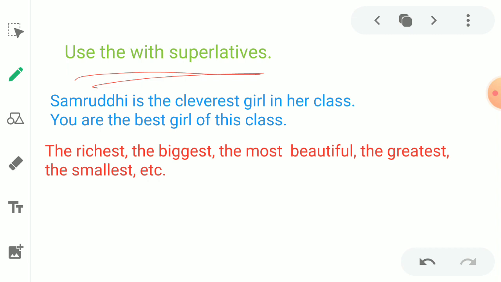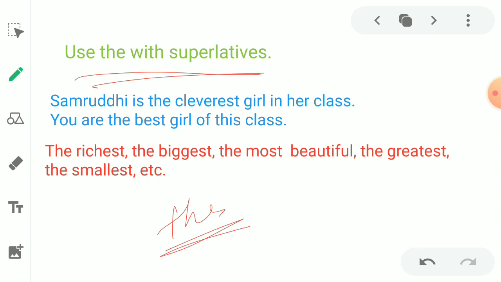Here, biggest is the superlative form of big, right? Similarly, beautiful is the positive degree. When we turn this positive degree to comparative, it looks like more beautiful, right? And when we go to superlative, what is that? It's very clear, most beautiful. So when we are using superlatives, we need to use an article. The definite article is necessary.